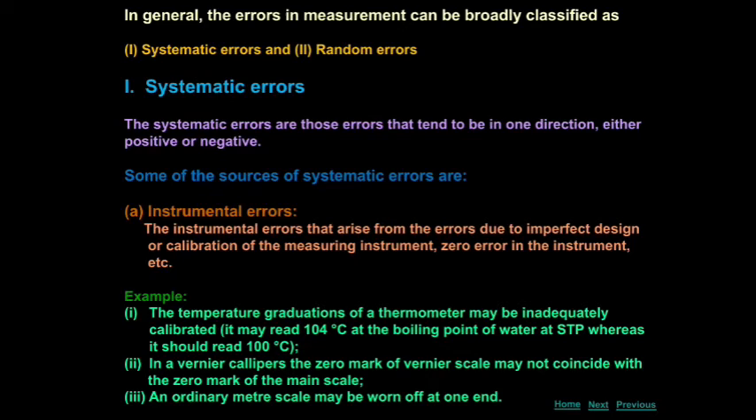It may read 104 degrees Celsius at the boiling point of water at standard temperature, whereas it should read 100 degrees Celsius. So from place to place, the boiling point of water changes. So accordingly, there may be an error in the thermometer.